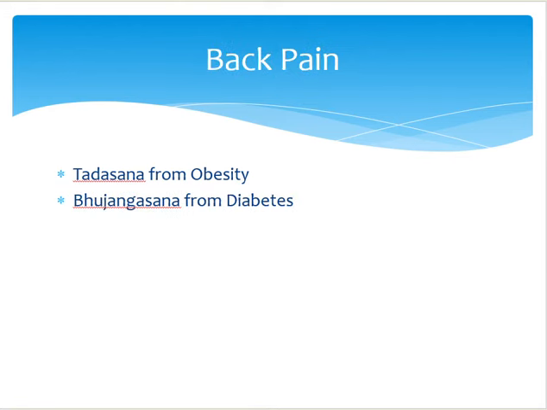Then after that we have back pain. For back pain you can write Tadasana from obesity and Bhujangasana from diabetes. Again the same repeating of asana, Tadasana and Bhujangasana. But if you want to write some other asanas, you can write Urdhva Hastasana, Ardha Chakrasan, Ustarasan, Vakrasan, Matsyendrasan, Bhujangasan, Bhadrasan, Makrasana, Nali Sodhan Pranayam. So all these can be written down for back pain or the arthritis.